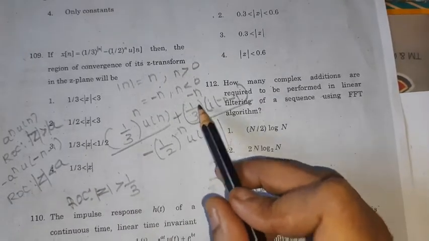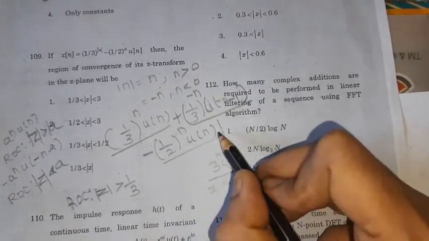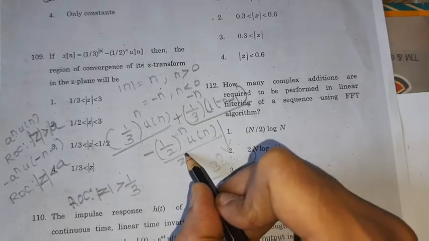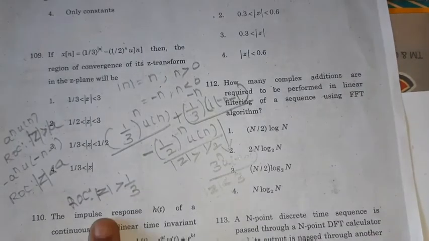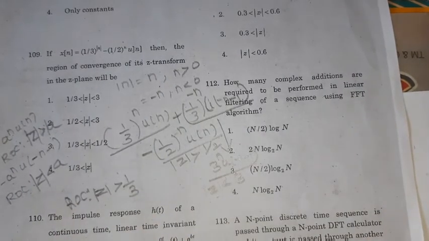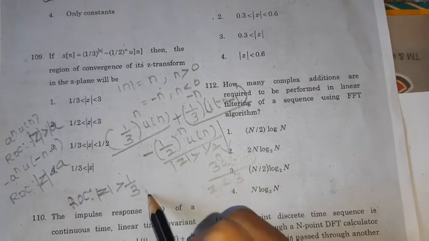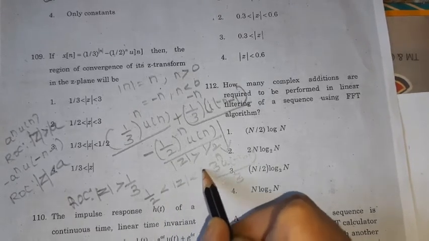1 by 3 minus n can be written as 3 power n. For this term, what is the ROC? a power n u of n is nothing but mod z greater than 1 by 2. This is a here. So, we have to find out the ROC by clubbing all the ROCs. What is the range between these values? It is in the range of 1 by 2 less than mod z less than 3.